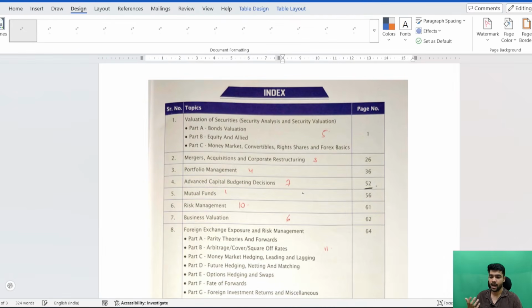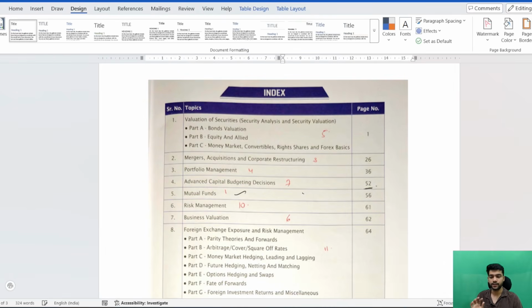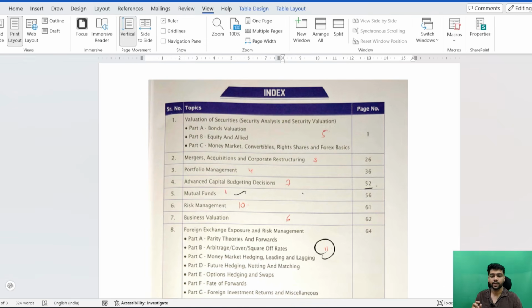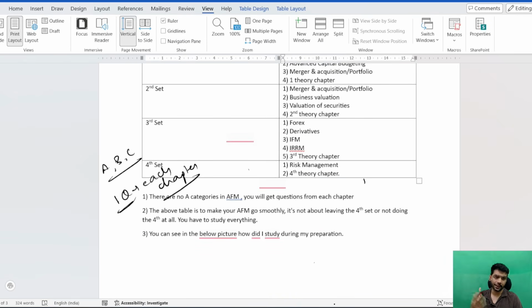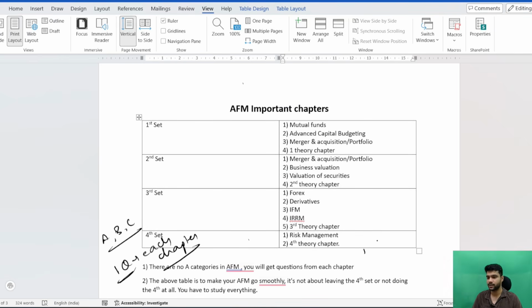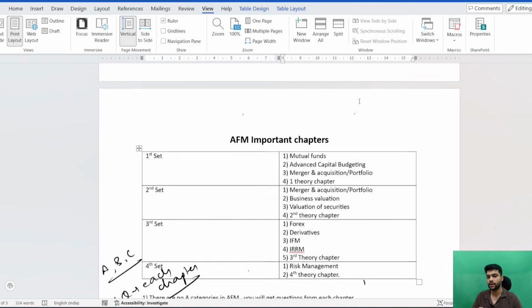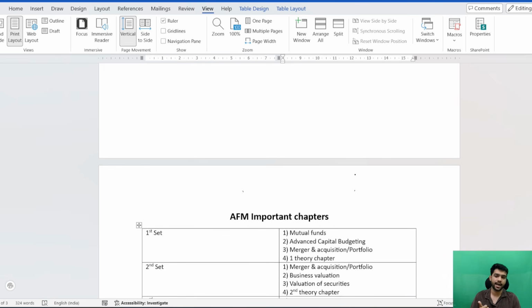So as you can see, I have marked down which chapter I studied first and which chapter I did last. I have just changed that in this because once studying I realized that there should be some change, and in this manner I have created this important chapter list. There are no important chapters here, but the flow is necessary so that you are able to cover the entire AFM in 1.5 days.